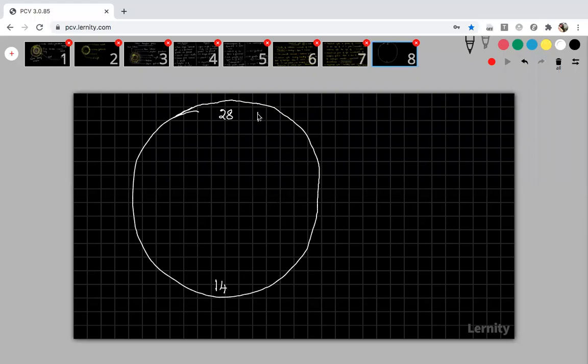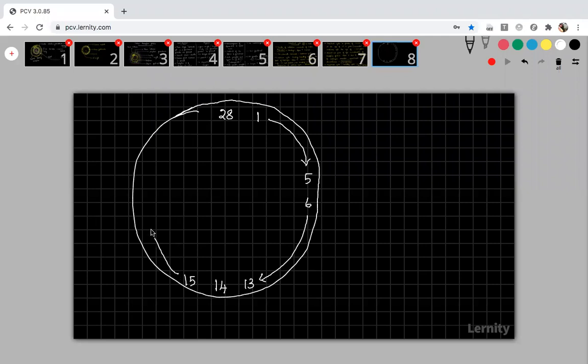Now we should start like 1 to 5, then 6 to 13, and the 14th day. Sorry students, then from 15 to 28.